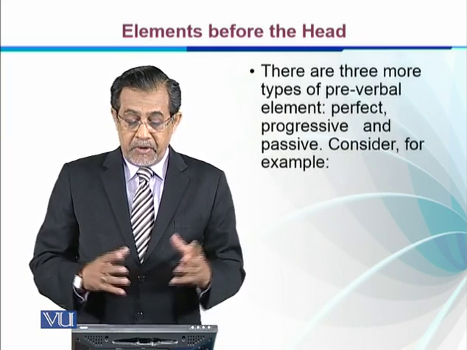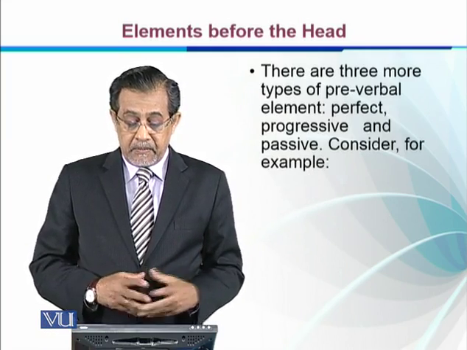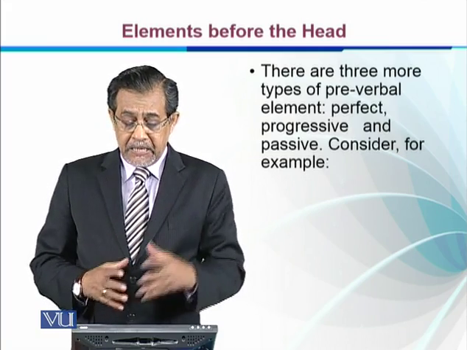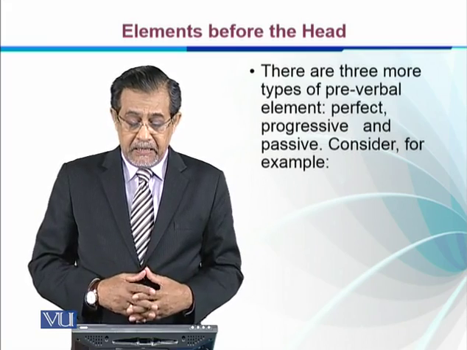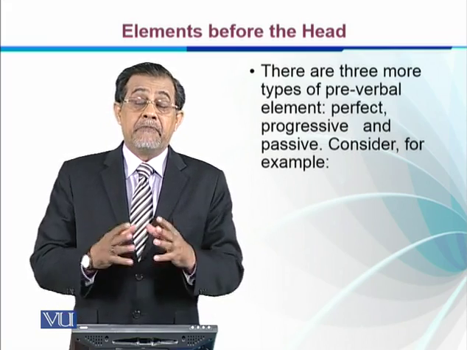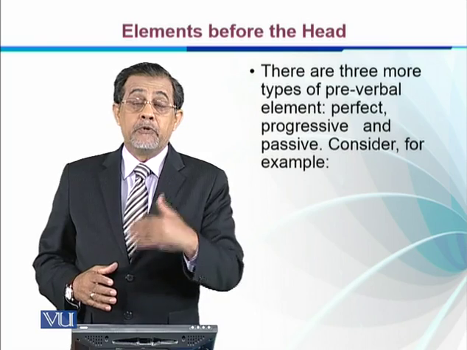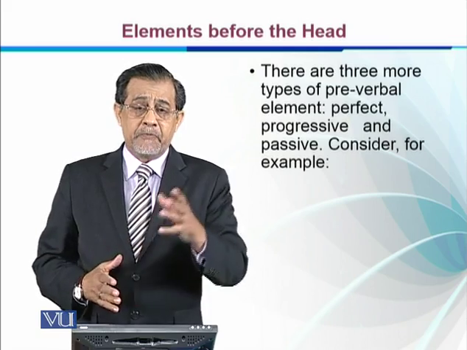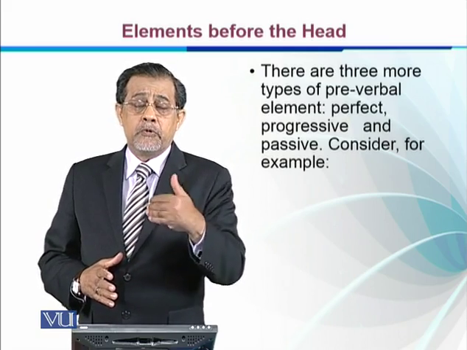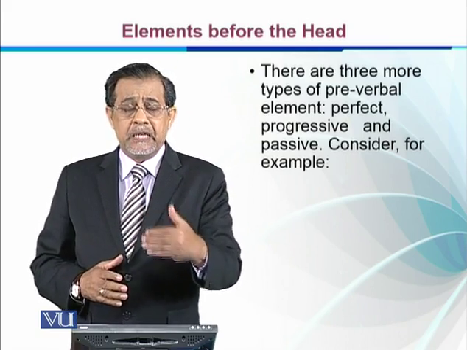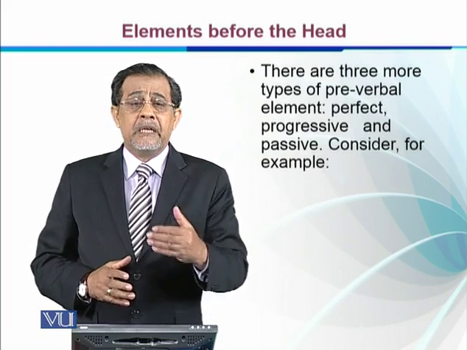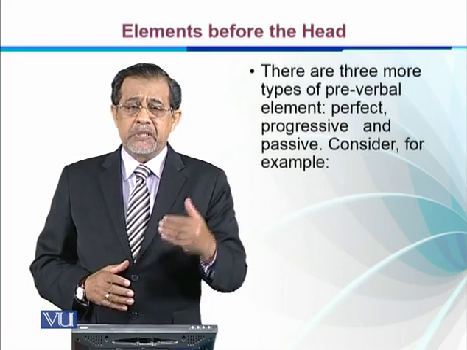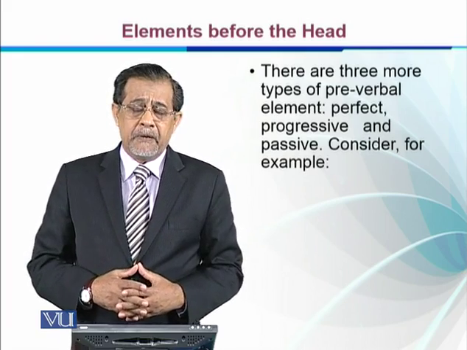There are three more types of preverbal element that come before the verb: perfect, progressive, and passive. Perfect means when we make a verb into perfect tense and show completion. It can be present perfect or past perfect. To make a present perfect, we use any form of have with the past participle form of the verb, and in the past we use had with the past participle.